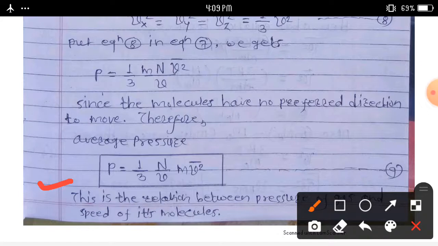Consider equation number 9 here. This is the relation between the pressure of a gas and the speed of its molecules.